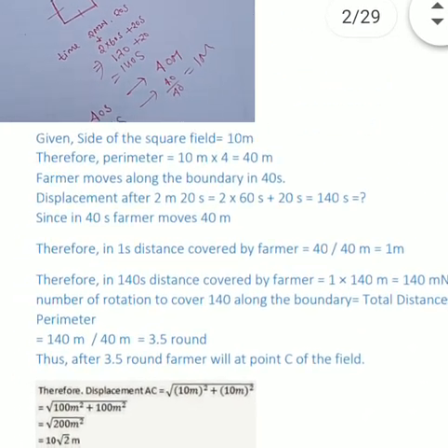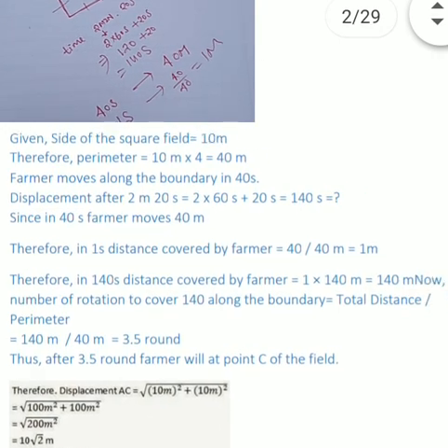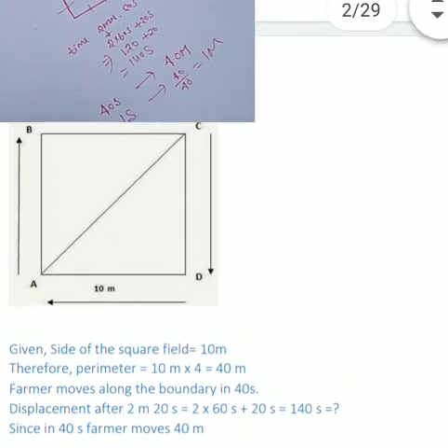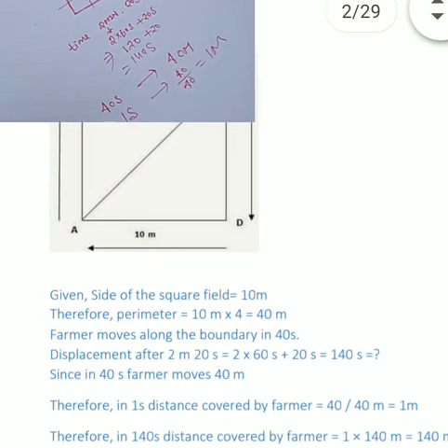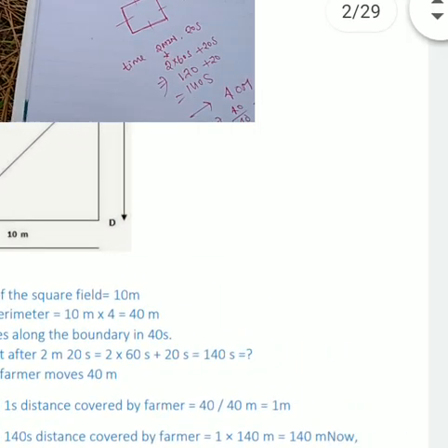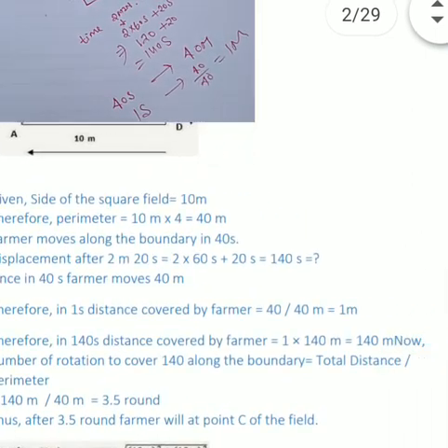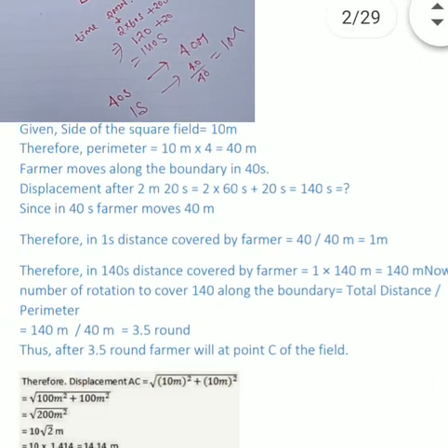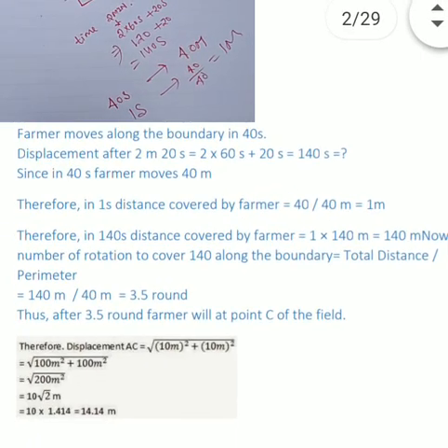It means that in 1 second the farmer covers 1 meter of distance. So in 140 seconds the farmer will cover 140 meter of distance.